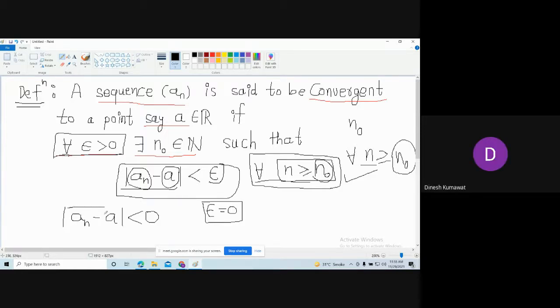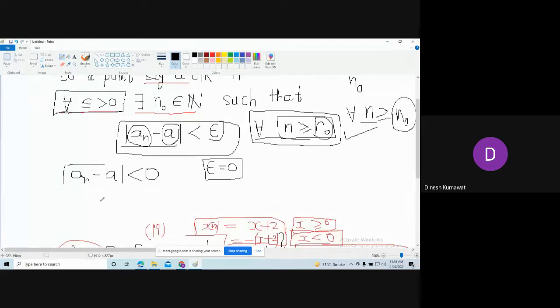Because we know that if you put any number inside this modulus, then that number is always positive, and here we are saying this modulus is strictly less than 0. So this is not possible, which means an minus a is exactly equal to 0, and this means an is equal to a.